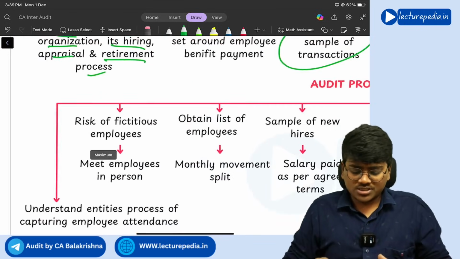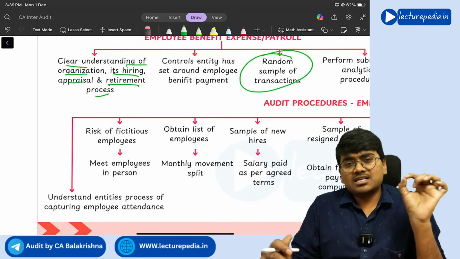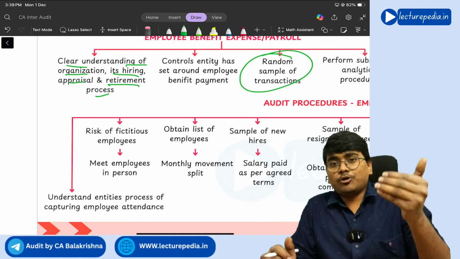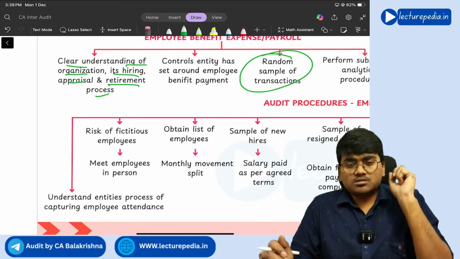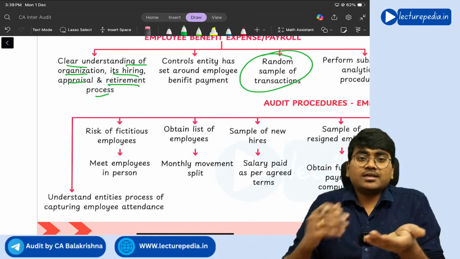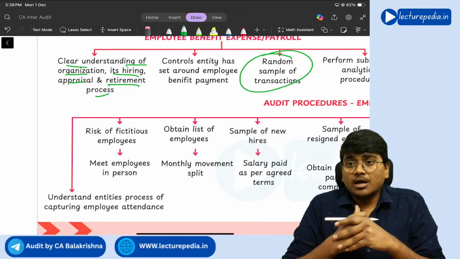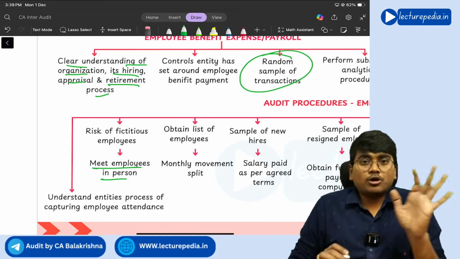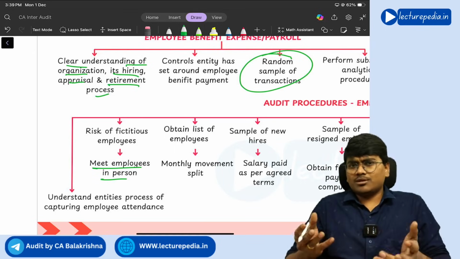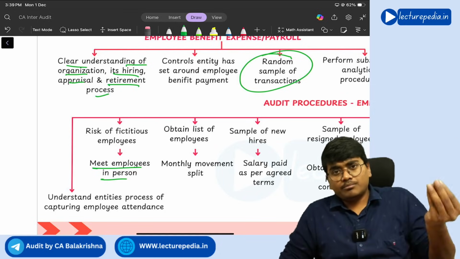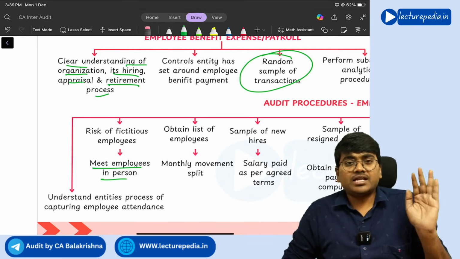And some of the audit procedures with respect to employee benefit expenses. First of all, you need to see whether there is a possibility of fake employee IDs being entered into the system. If fake employees are created, every month you will pay excess salary, fake salaries you are paying, right? So for that, meet employees in person. The auditor has to meet employees in person, not all the employees, just at least some random people you need to select from the list and meet them in person to ensure that fake employee IDs are not created.